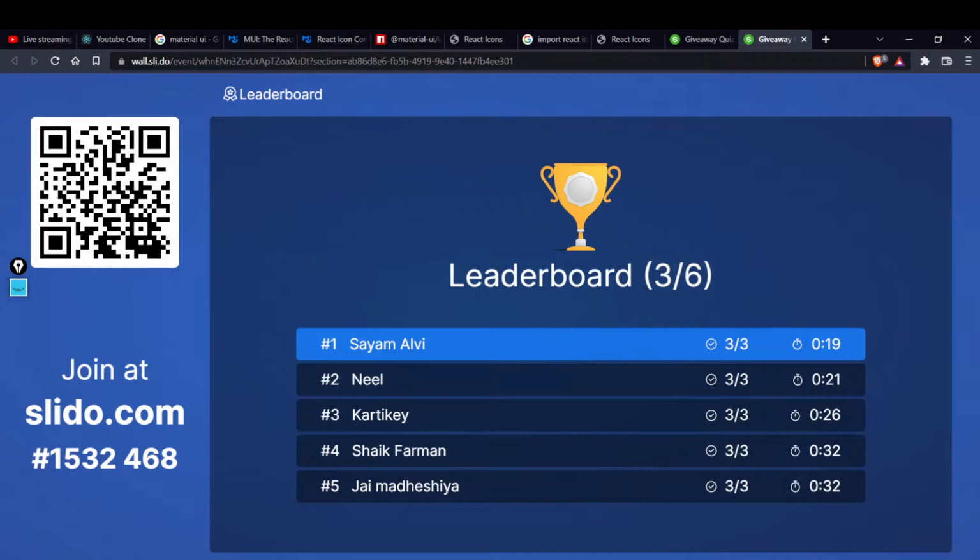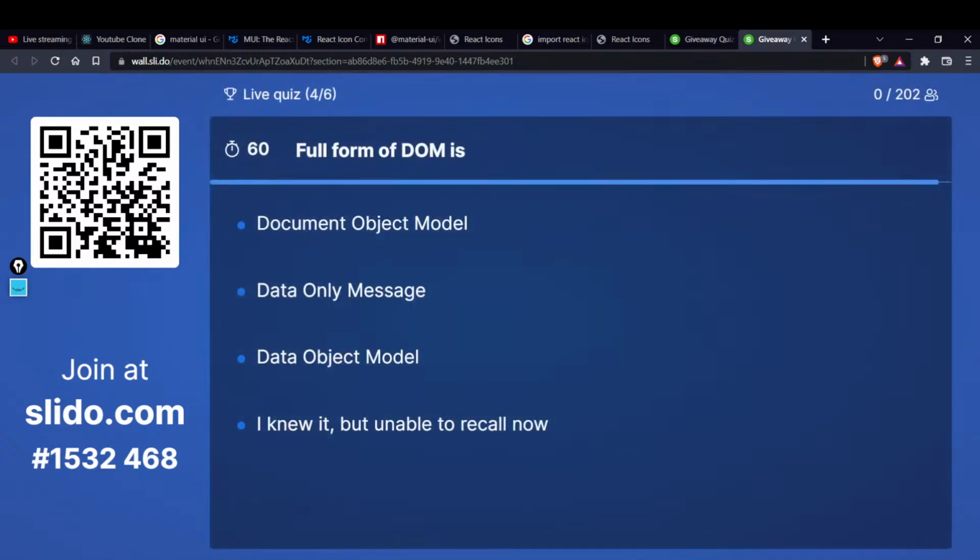I think Sayyam Alvi has a chance to win it because he is keeping a margin of at least 2 seconds. Then we have Neil, Karthik, Sheikh, and Jay Madhesha. Alrighty, I think Yash has lost his chance.